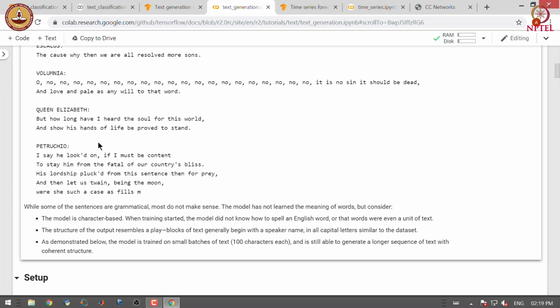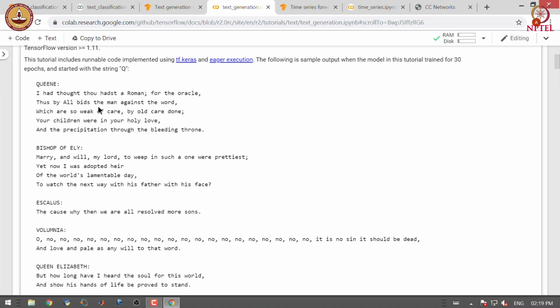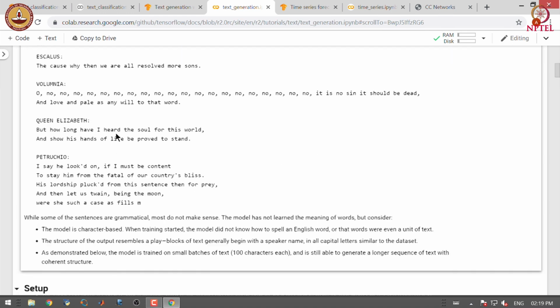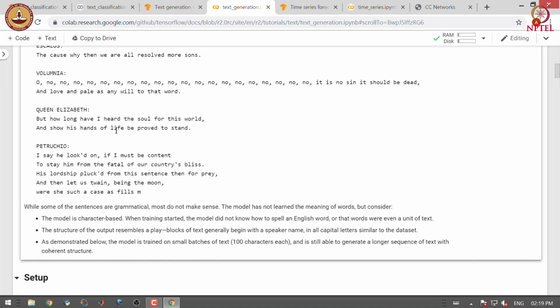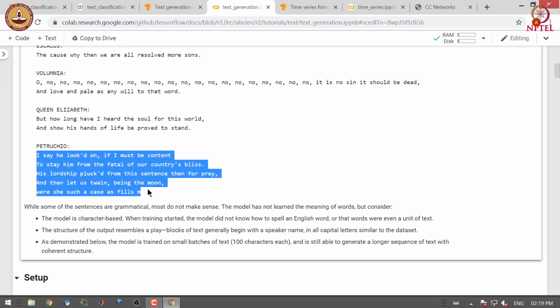As in a play, you can see that the structure of the output is very similar to the structure of a play. Here the blocks generally begin with a speaker name in all capital letters, followed by the dialogues.